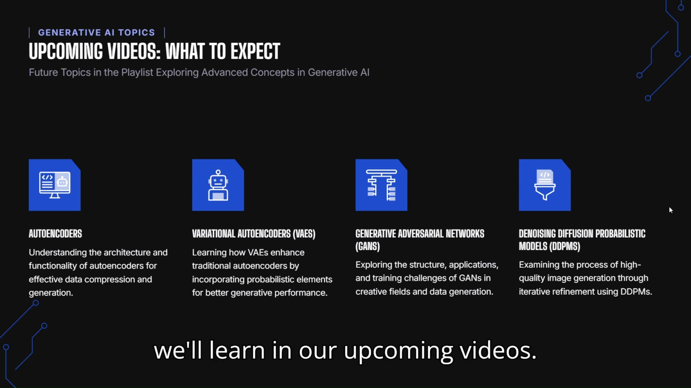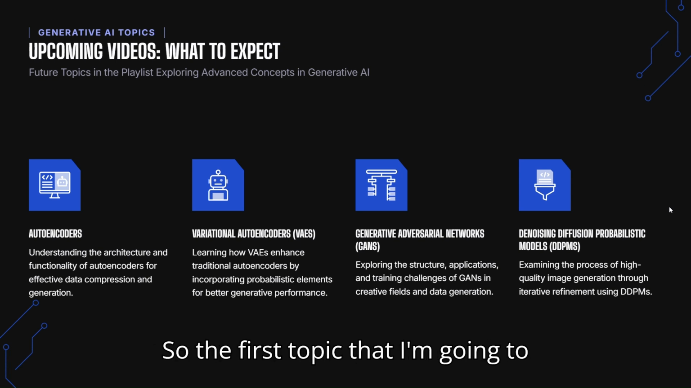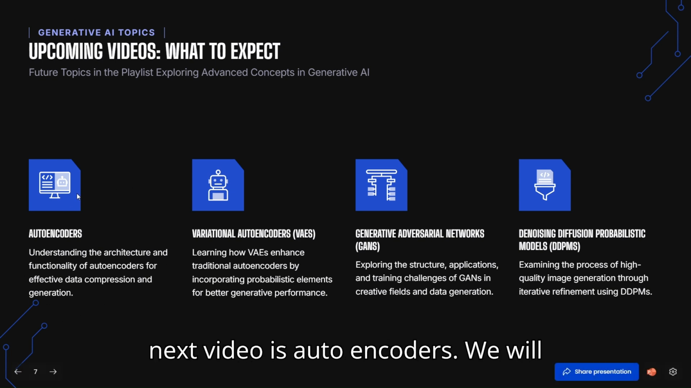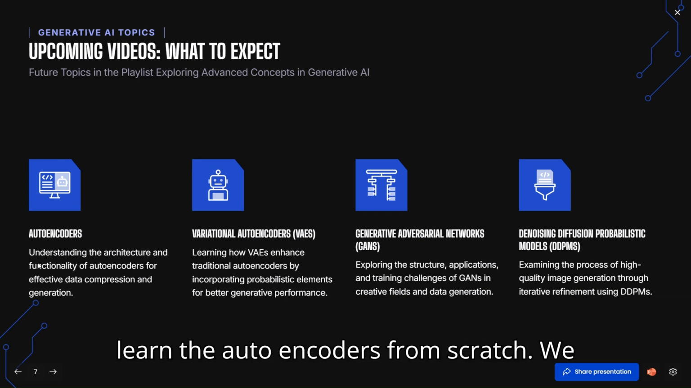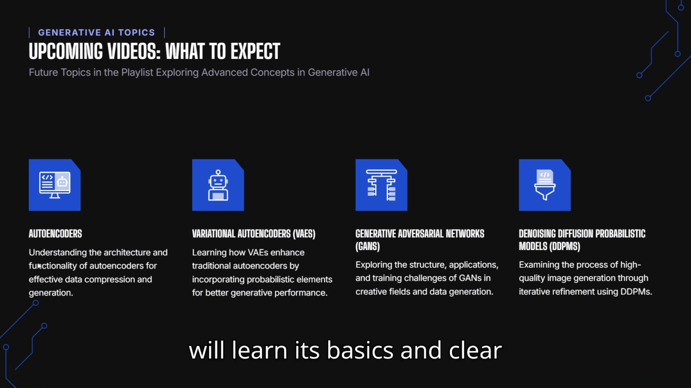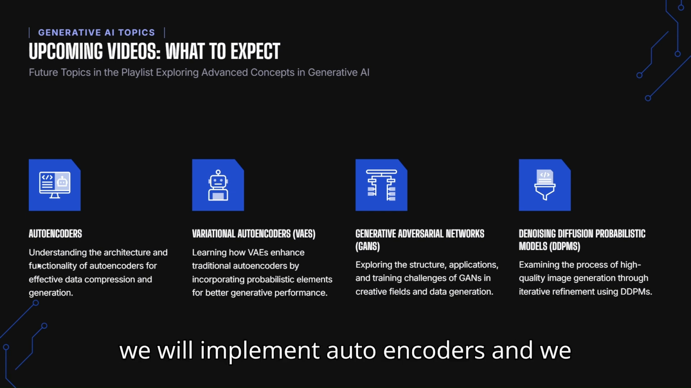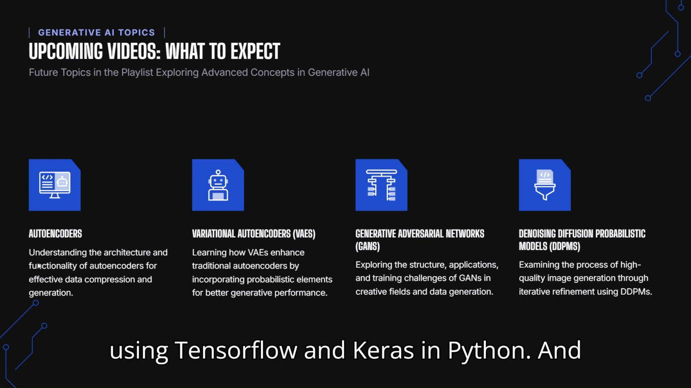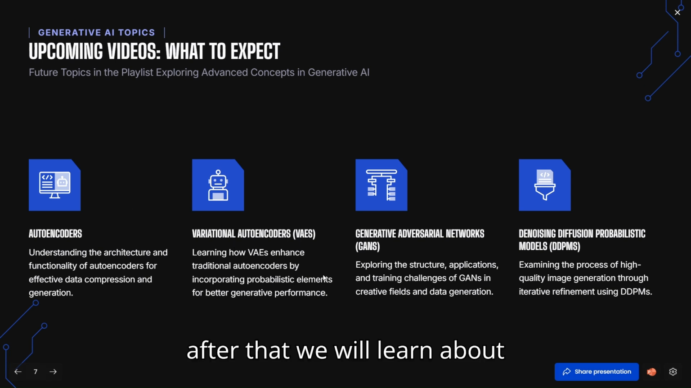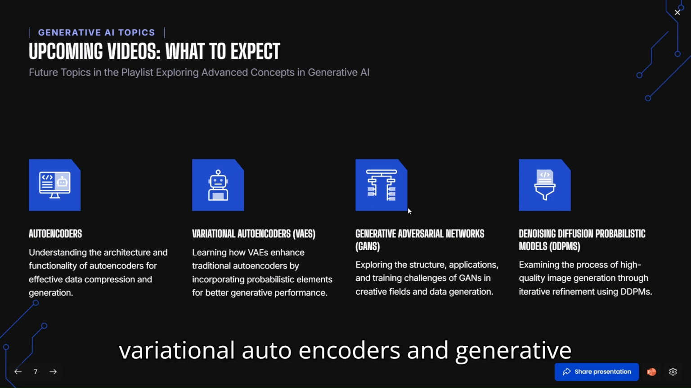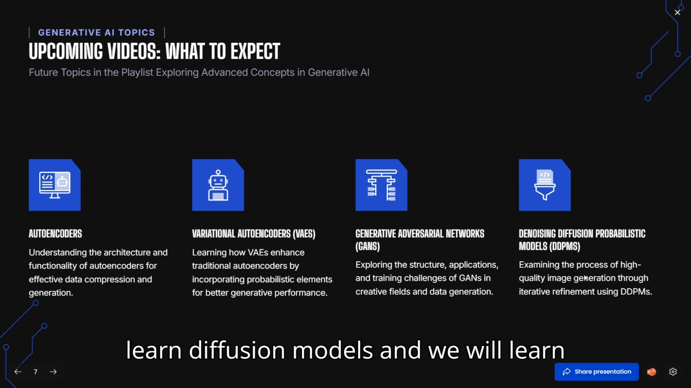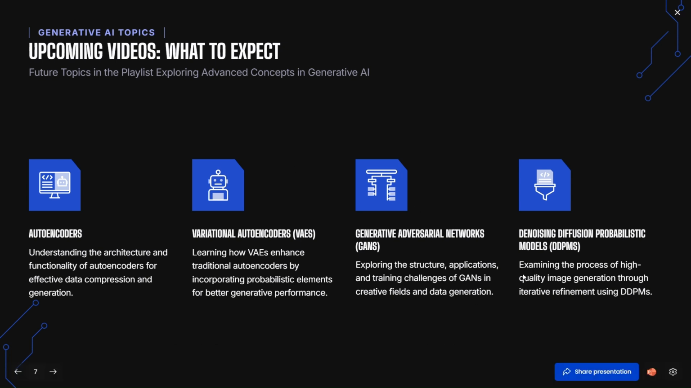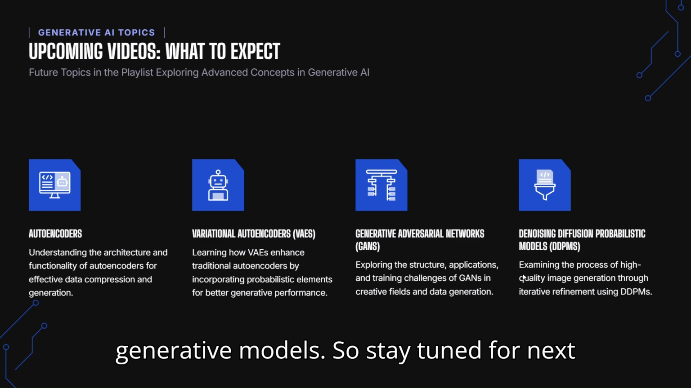So here is what we'll learn in our upcoming videos. The first topic that I'm going to cover in my next video is autoencoders. We will learn autoencoders from scratch. We will learn its basics and clear our concepts on the theory part, and then we will implement autoencoders from scratch using TensorFlow and Keras in Python. And after that we will learn about variational autoencoders and generative adversarial networks, and then we'll learn diffusion models, and we will learn some more things in between these generative models. So stay tuned for the next video.